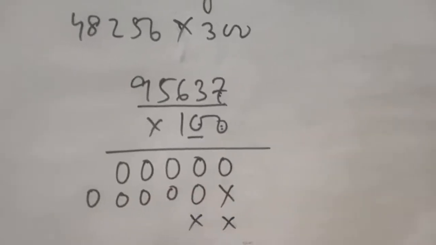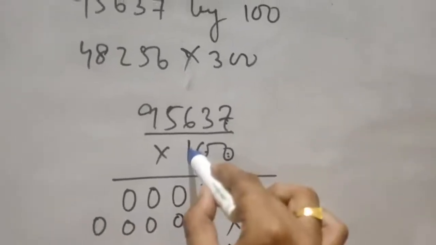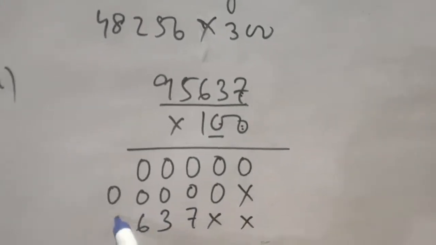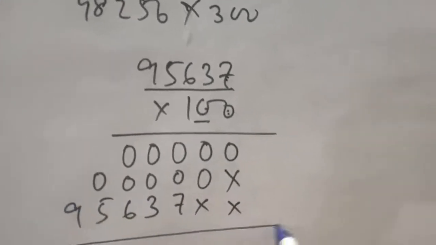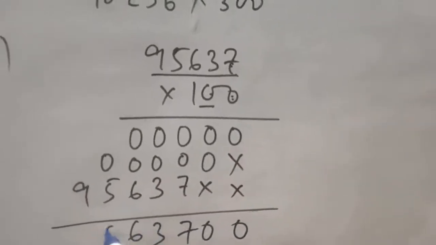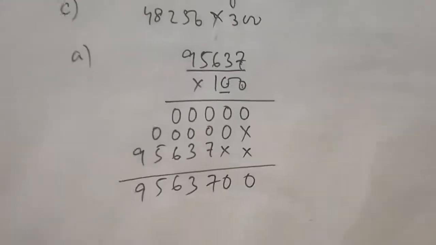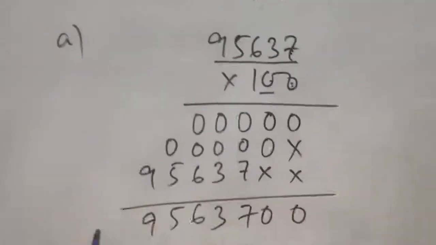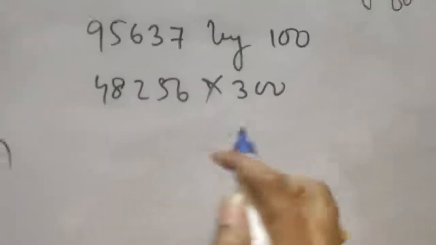Put a cross sign like this. Next multiply with 1: 1 7 is 7, 1 3 is 3, 1 6 is 6, 1 5 is 5, 1 9 is 9. Then add 0, 0, 7, 3, 6, 5, 9. This is the answer: 9563700.